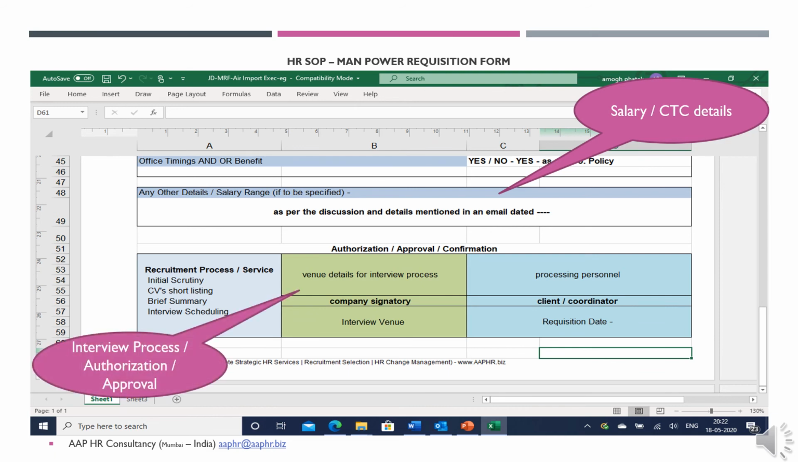Further, we have tried to define the salary or CTC part for this particular profile. The next part, which is an important element, is how the entire recruitment process is getting executed and who will be the approving authority in terms of getting the finalization ahead. Based on all this information, the further detailed JD shall be prepared.